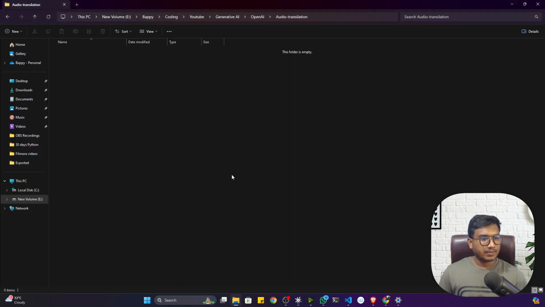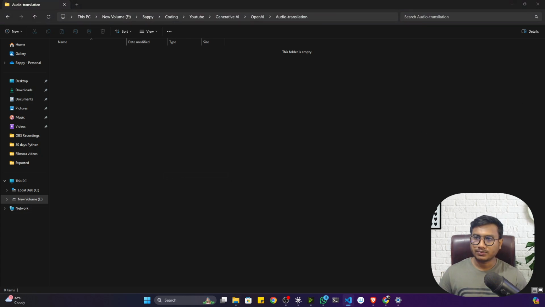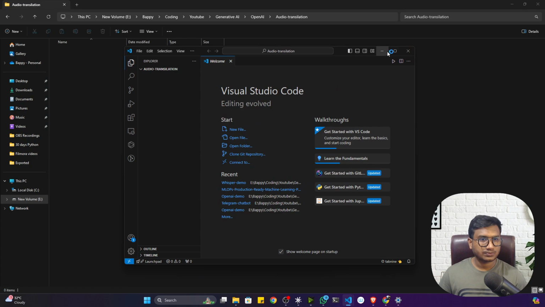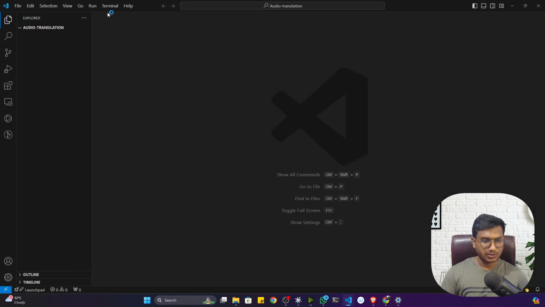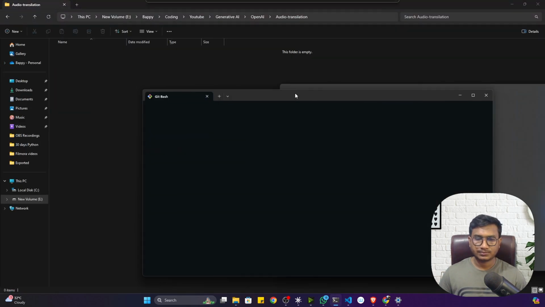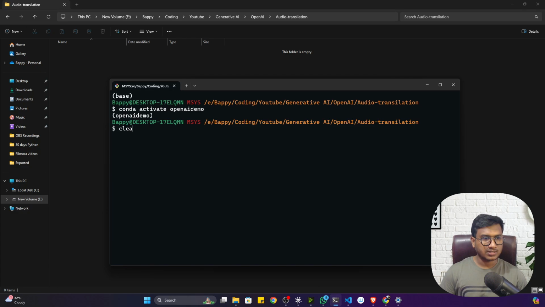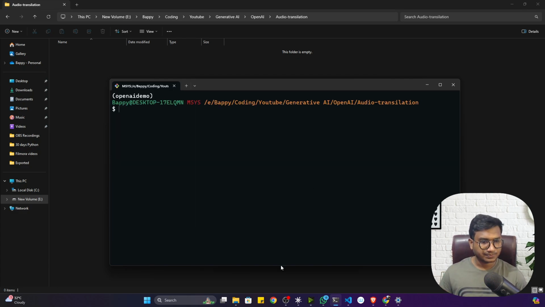For this I will open up my local folder, and open my Visual Studio Code. This is my Visual Studio Code. Then I'm also going to open up my terminal here. I think you remember previously we created one environment called OpenAI demo. Let me activate the environment instead of creating it again and again. I can just write conda activate OpenAI demo. I'm going to use this environment because OpenAI is already installed inside it, right?